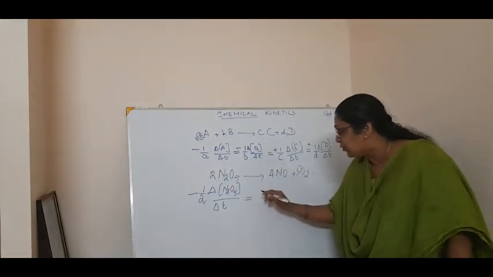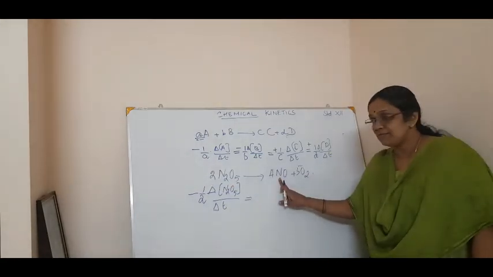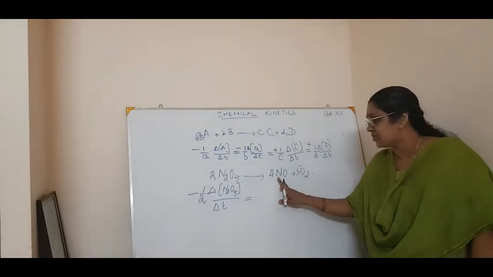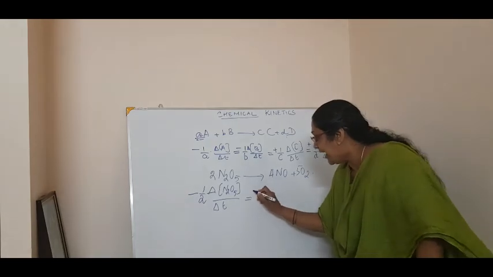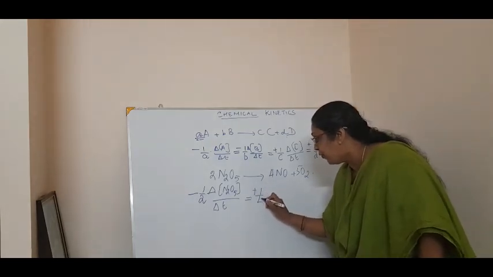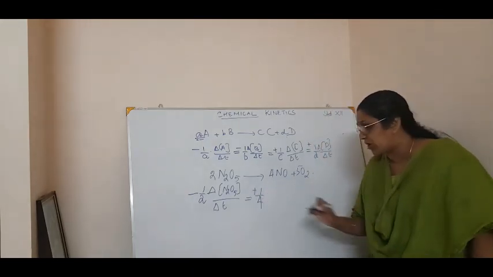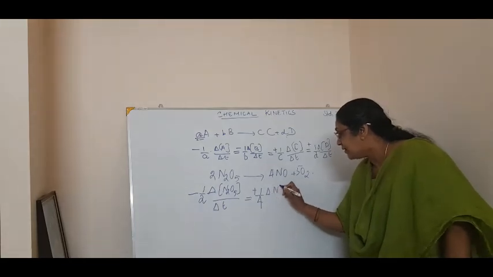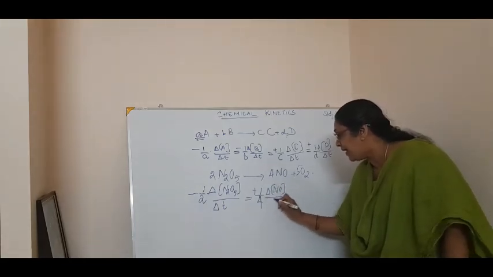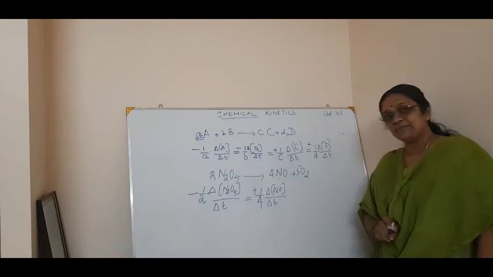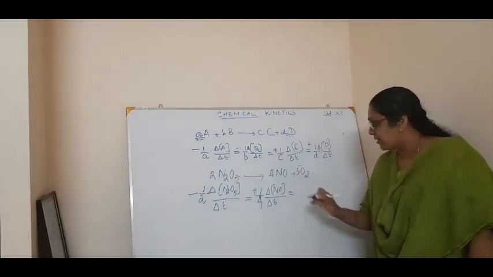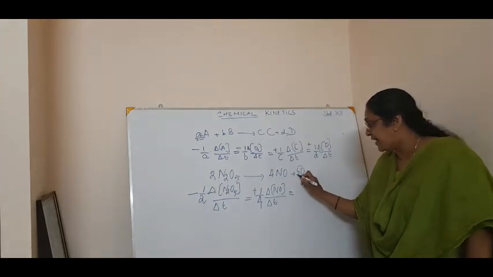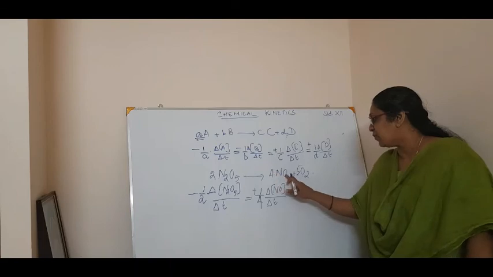That is equal to, how will you write the rate of reaction for this product form? The stoichiometric coefficient is 4. So I have to write plus 1 by 4, dividing with the stoichiometric coefficient, delta concentration of NO by delta t. See? That is again equal to, how will you write for O2?